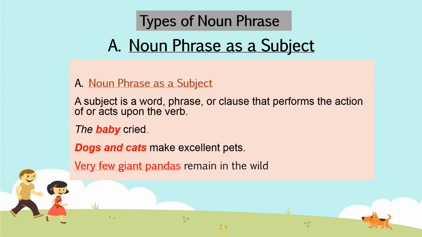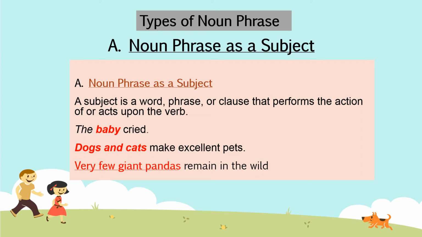First, noun phrase can be a subject. A subject can be a word or a phrase or a clause that performs an action or it can act upon the verb. Like example, the baby cried. Here the baby is a subject and cried is the action it performed.